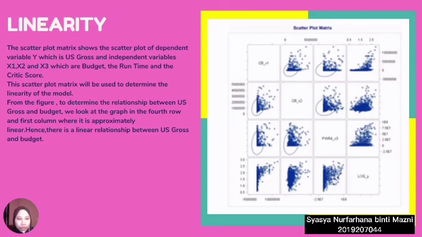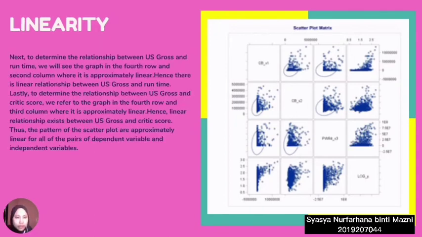From the figure shown, to determine the relationship between US gross and budget, we will look at the graph in the fourth row. And we can see at the first column, the graph is approximately linear. Next, we will determine the relationship between US gross and runtime, and also US gross and the critic score. For both relationships, we will look at the graph at the fourth row, columns 2 and 3. For both graphs, we can see that they are approximately linear. Thus, the patterns of the scatter plots are approximately linear for all the pairs of dependent variable and independent variables.